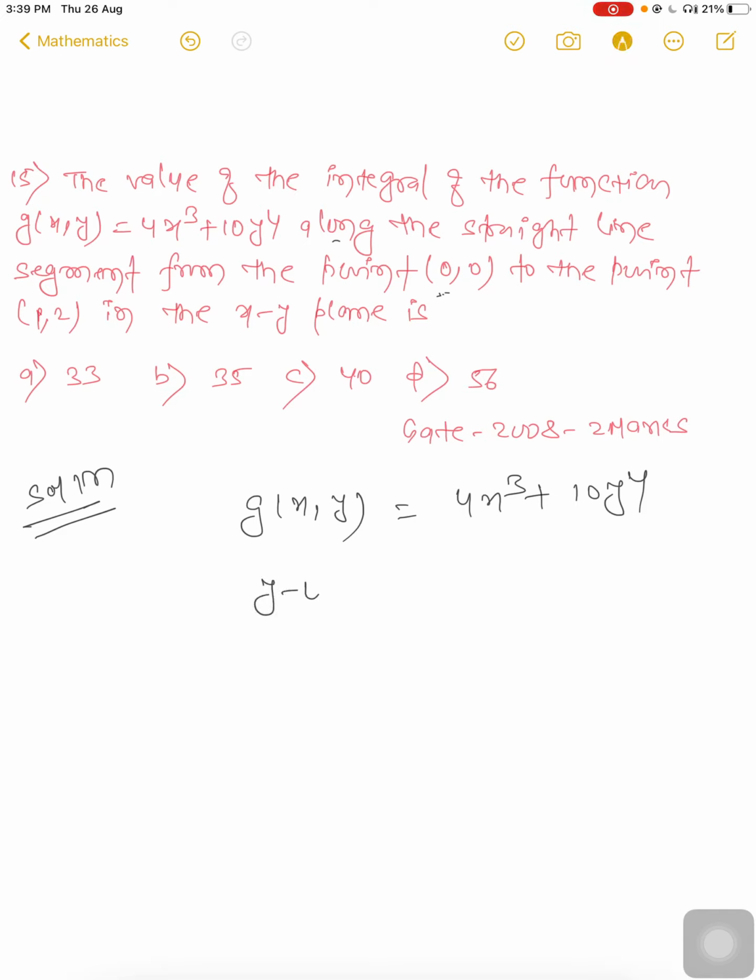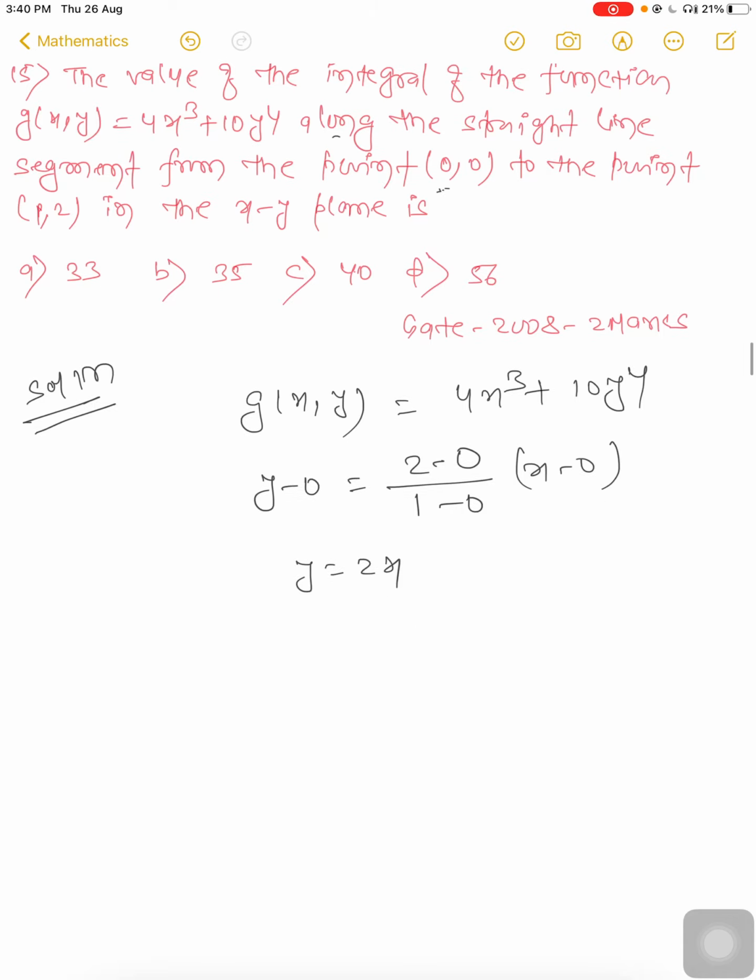First of all we have to draw the straight line. So y - 0 is equal to (y2 - y1)/(x2 - x1) times (x - 0), which is 2/1, so you will get y = 2x. Then take 0 to 1 in the x domain.